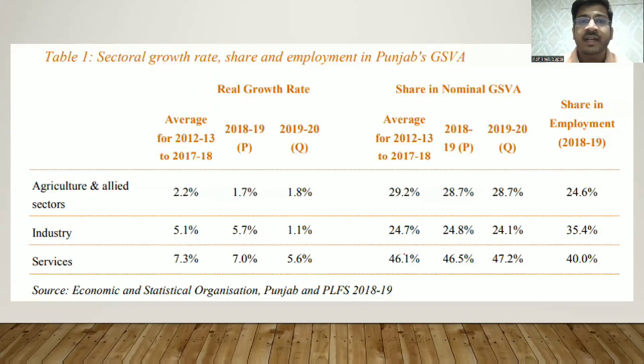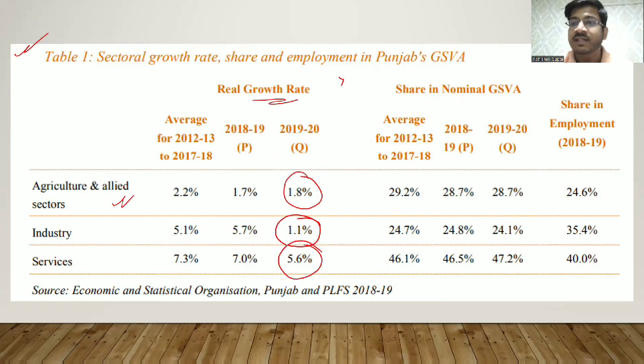So looking at the sectoral growth rate, हमारा share of each sector and employment in each sector in Punjab's GSVA, तो the real growth rate हम real पे focus करेंगे mostly. So this table is also picked up from the economic survey. Agriculture and allied sector, जो हमारा खेती का सेक्टर है, तो पंजाब में ये सेक्टर वैसे ही बहुत अच्छा है. तो इसका growth rate in 19 to 20 has been 1.8%. In industry, it is 1.1%. And in services, the growth rate is always phenomenal. It is very good at 5.6%.